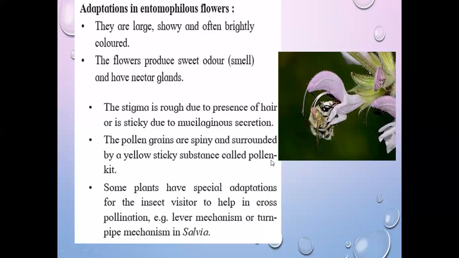What happens here when an insect visits the first flower? At that time, the pollen grains are dusted on the back of that insect, and when the same insect visits another flower, because of the lever mechanism, the stigma picks up those pollen grains from the back of that insect. That is called the lever mechanism.